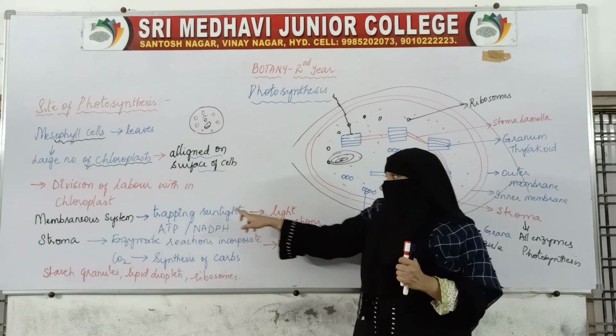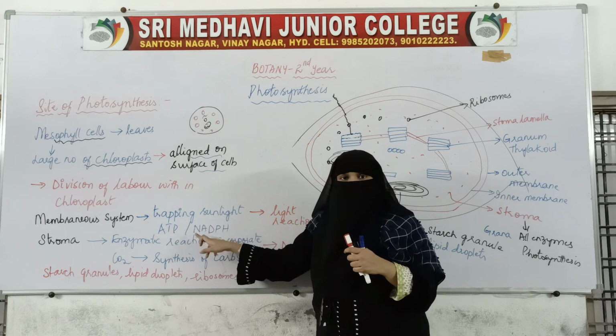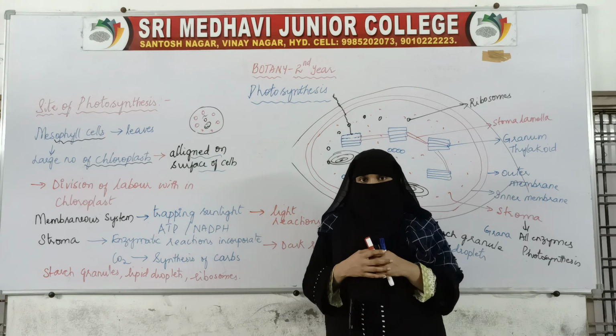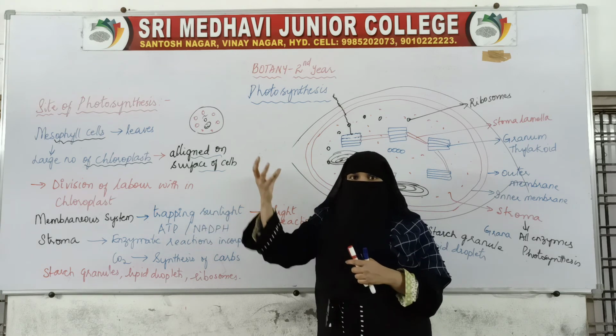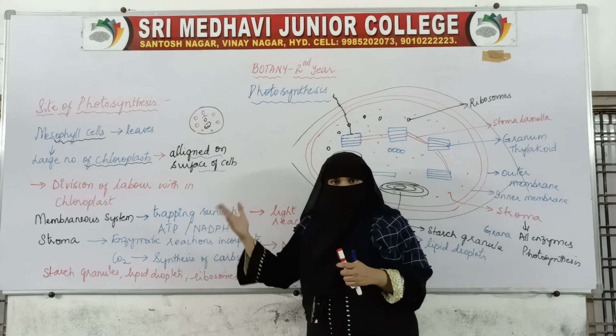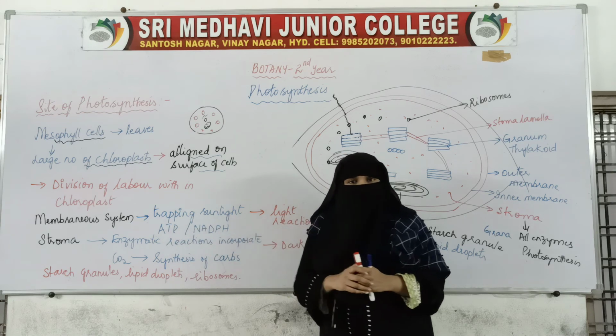So these reactions, that is the events, trapping of sunlight, formation of ATP and NADPH, all require sunlight. This won't take place in the absence of sunlight, because when sunlight is there, then only it will be trapped. When it traps sunlight, then only the events will take place, and it results in the synthesis of ATP and NADPH.